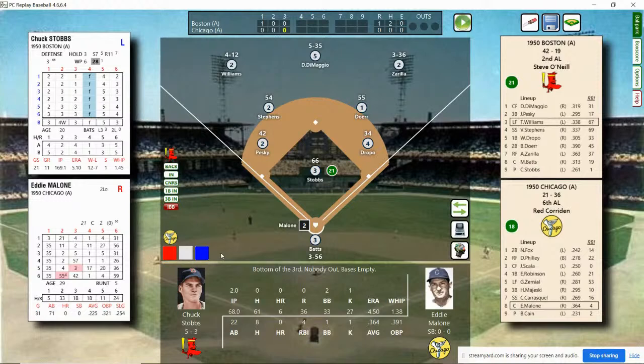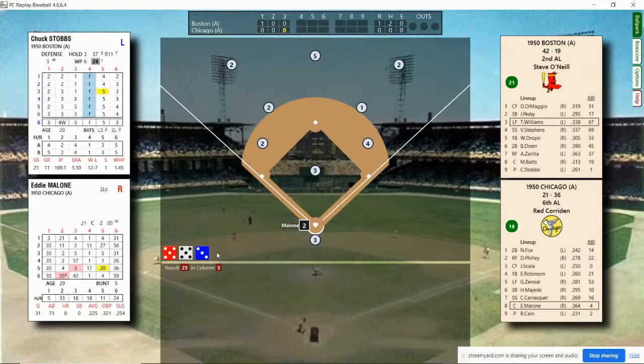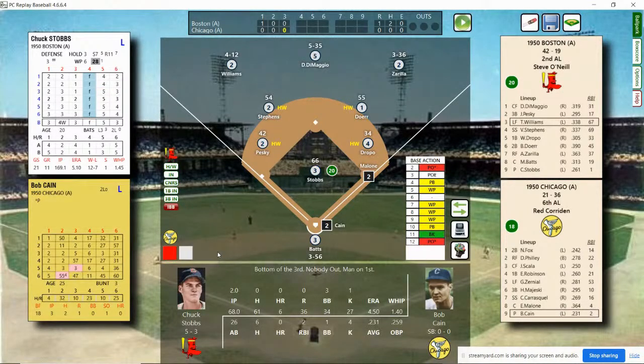All right, bottom of the third inning, we have Malone, Kane, the pitcher, Nellie Fox, the leadoff hitter, due up third, and Philly batting fourth. If one of those guys reach base, Stobbs looks in at Malone, who's a .364 hitter in limited play. He's going to walk. Stobbs walks his third batter of the day. No outs, man on first. He struck out 1. He's walked 3 in only 2 innings.